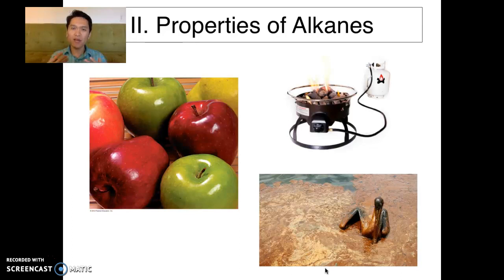And what happens when you have a large intermolecular force like a London dispersion force? You will have higher boiling points. What does it mean to have a higher boiling point? That means at room temperature, you will have a more stable molecule. So let's go back. If you have low intermolecular force with one another, your molecules don't interact much with one another, you tend to become a gas, right? And if you have a little bit more interaction, a little bit more intermolecular force, you might become a liquid. And if you have a lot of interaction that you stick to each other a lot, you are basically a solid, right? So that's why you want to think about this when we talk about intermolecular force and properties of alkanes.